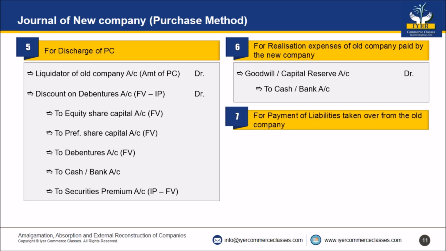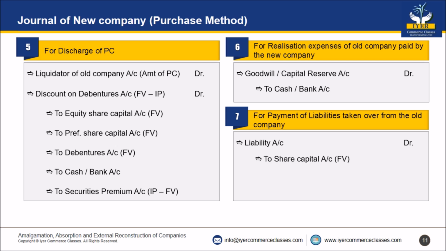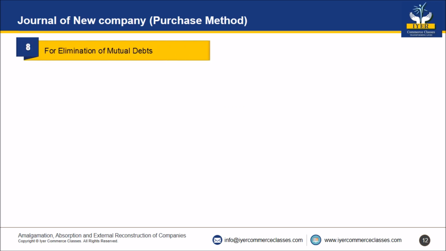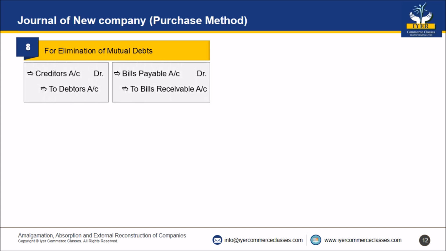Step number 7, for payment of liabilities taken over from the old company. Entry will be liability account debit to share capital account, face value, to debentures account, face value, to cash bank account. Entry number 8, for elimination of mutual debts. Entry will be creditors account debit to debtors account, or sometimes bills payable account debit to bills receivable account.